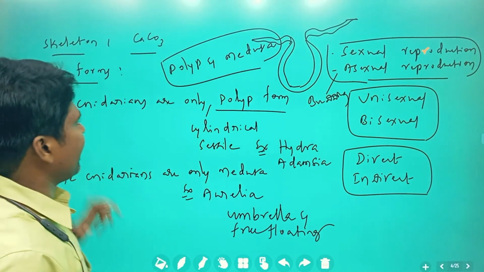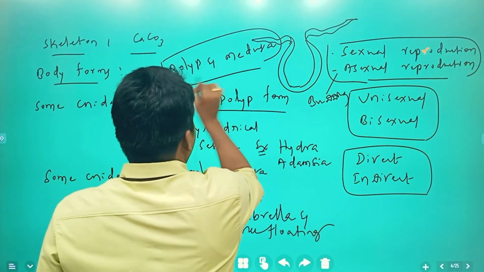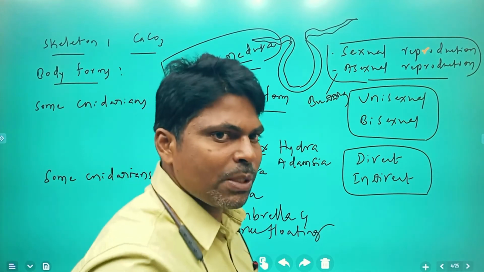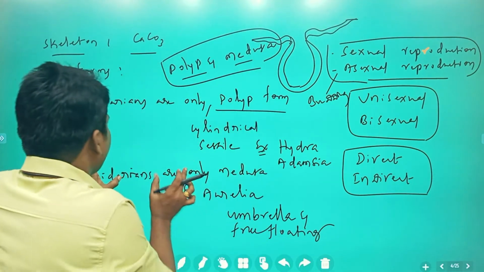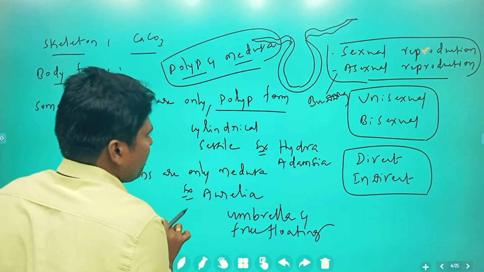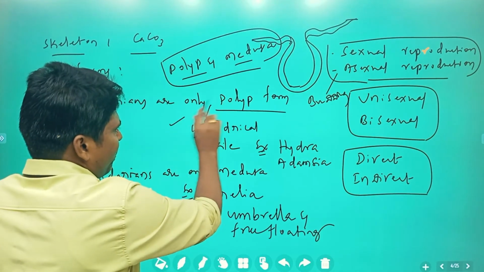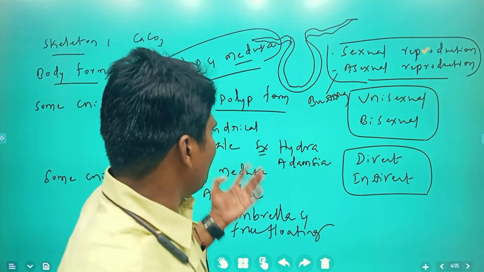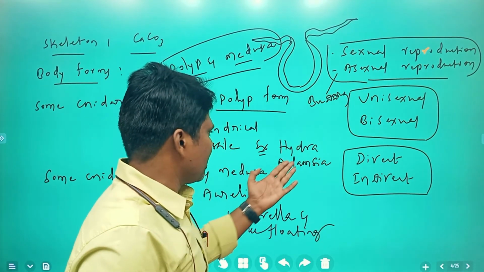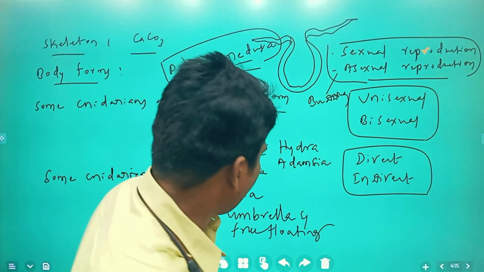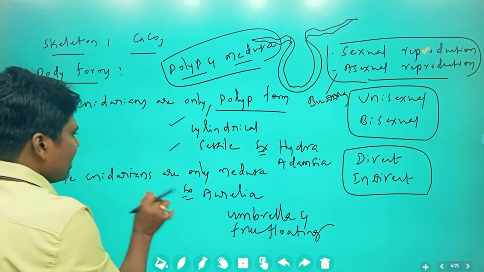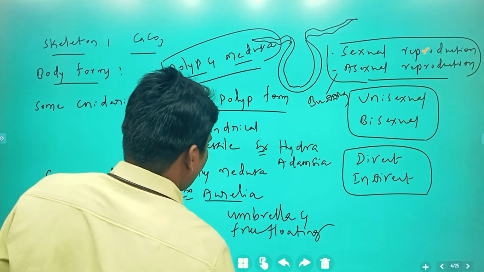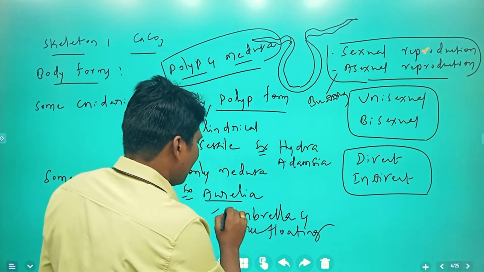Body forms of these cnidarians are polyp and medusa. In some cnidarians only the polyp form is present. The characteristic feature of the polyp form is cylindrical and sessile, cylindrical in shape and not moving anywhere. Example Hydra and Adamsia. Next, some cnidarians are only medusa form, for example Aurelia, umbrella shaped and free floating.